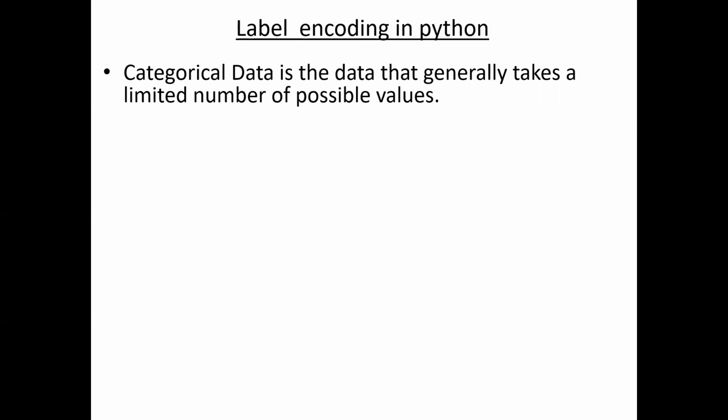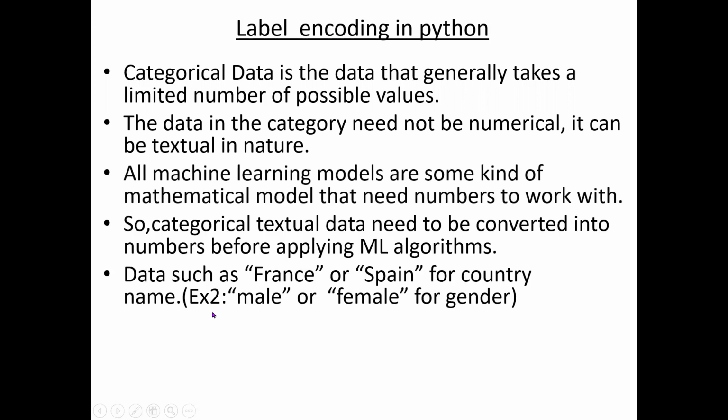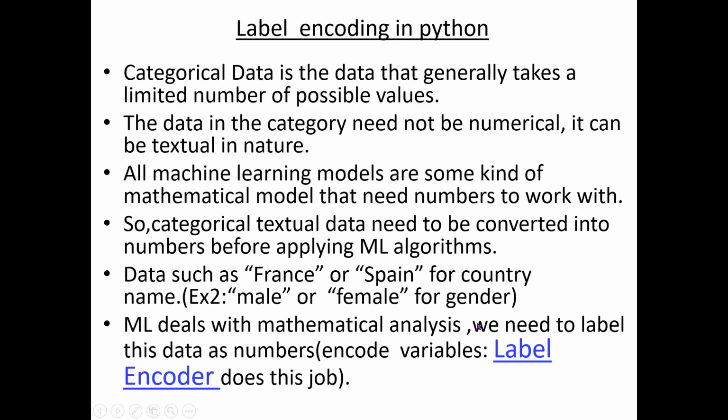For here, there is a limit. For example, if the categories are more than 50, these methods may not work. You will go for NLP techniques, etc. But if you are having only a small number of categories, you can easily handle them in two different ways in Python. For example, as I told you, country names or gender names are called categories. This technique is called categorical encoding or label encoding.